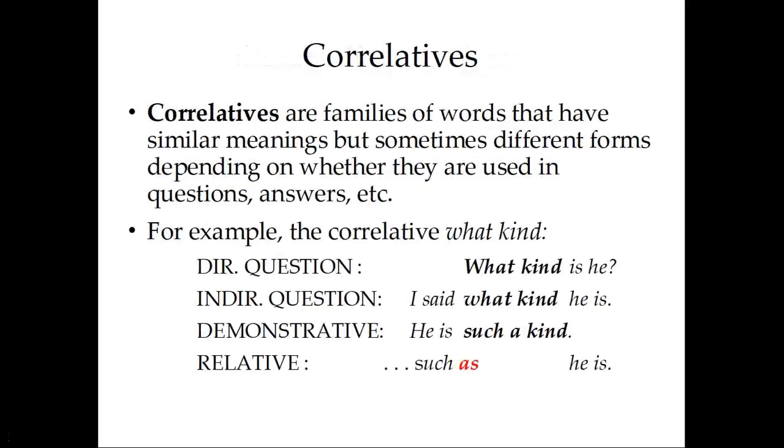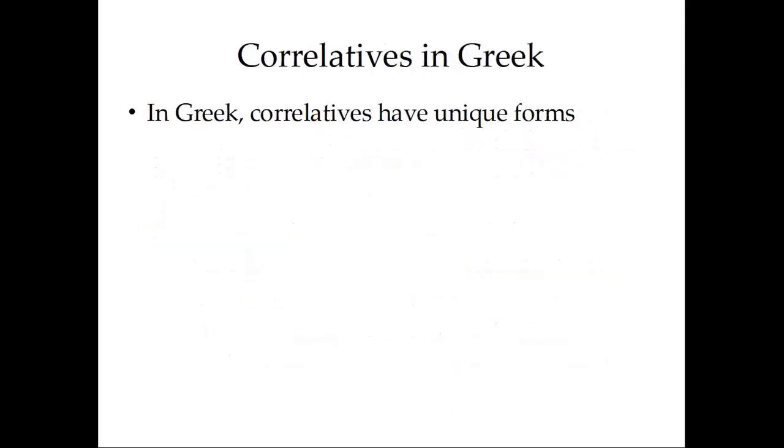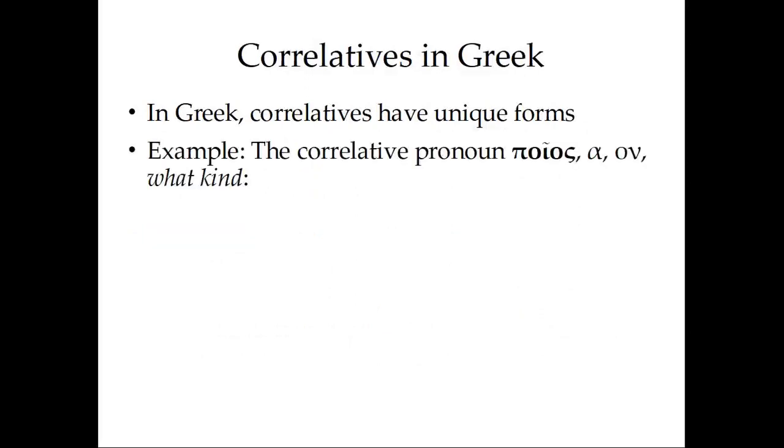If you noticed from the English here, at least in direct questions and indirect questions, what kind, we have the same form for this correlative. In Greek, however, we see different forms in each case. For example, the correlative pronoun poios, poion, what kind, this is the Greek equivalent of the English what kind. In a direct question, we see poios is he, the poios there.